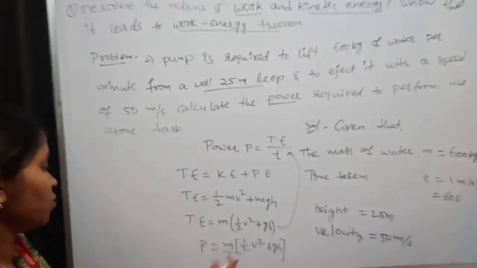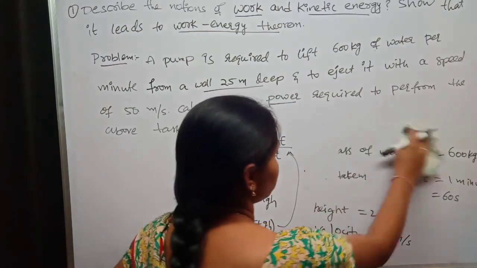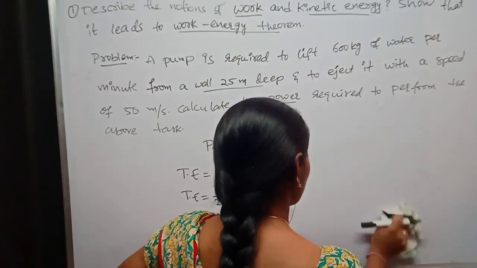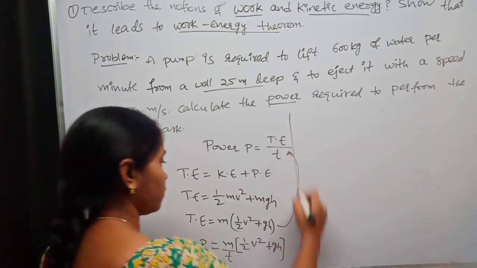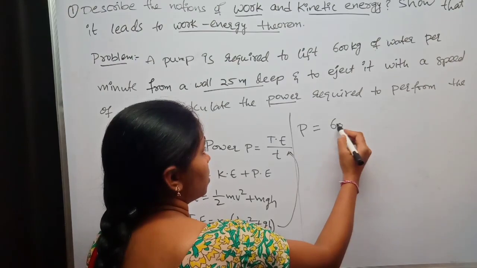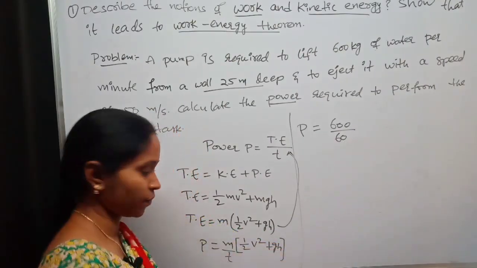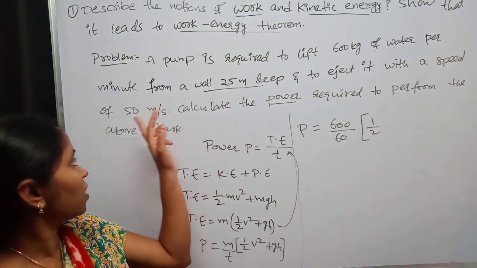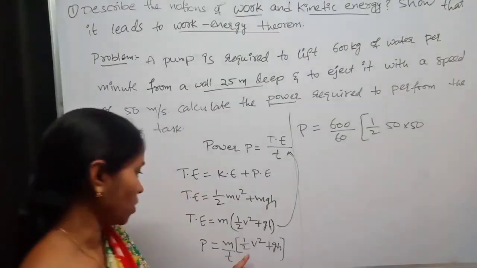Now substitute the given data in this equation and solve this. Power P is equal to, what is the mass? 600 kg by time is 60 seconds, into 1 by 2 times, what is the velocity we have? 50 meters per second. So 50 into 50.